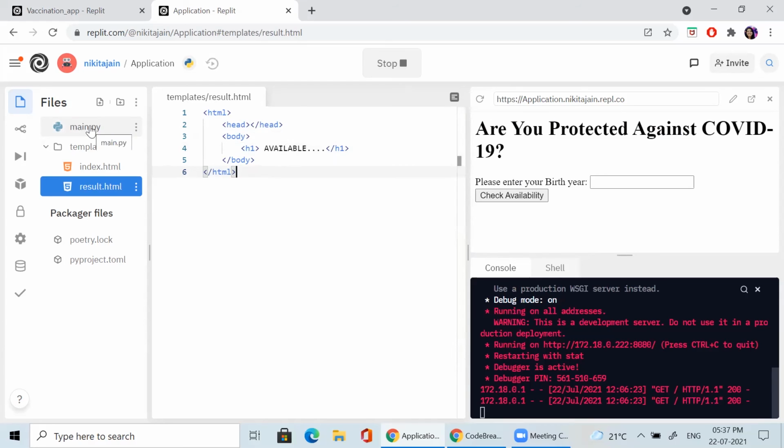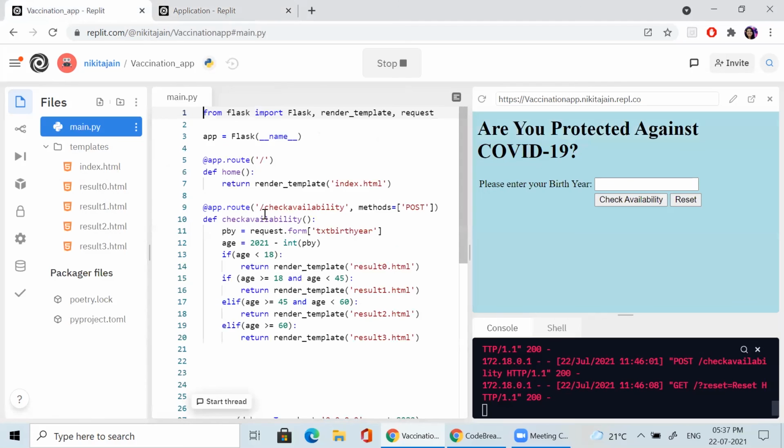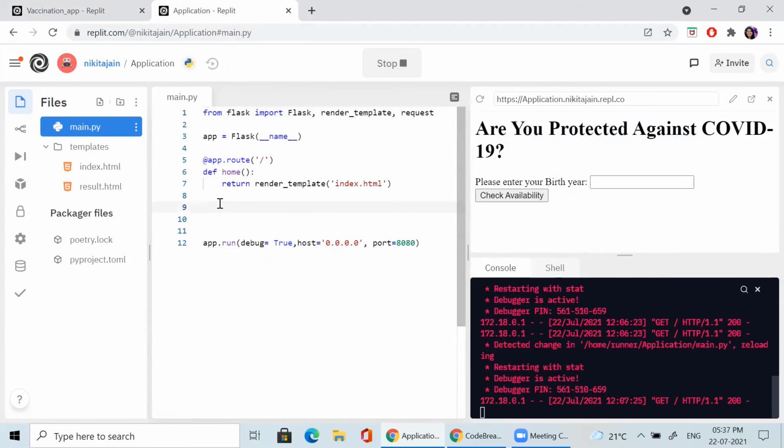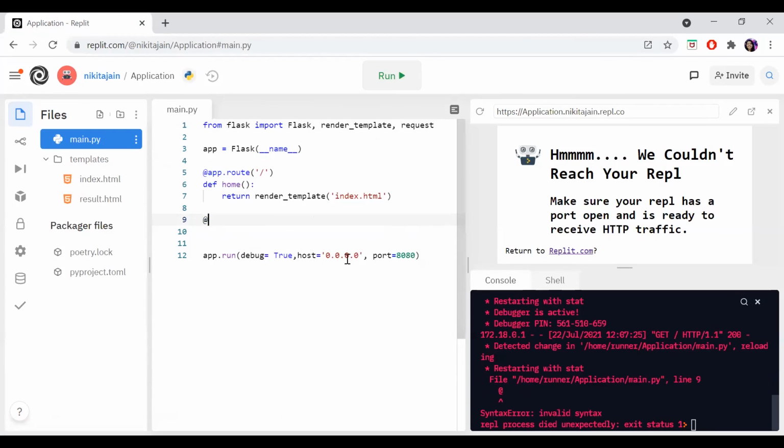Now you have to write the code to check the availability. Just a second, there is my code. Yeah. At app.route with a slash, and here you have to create one function, in which you decide what should be executed.